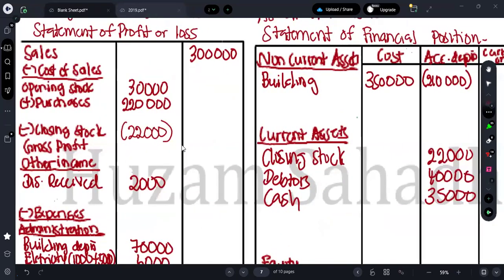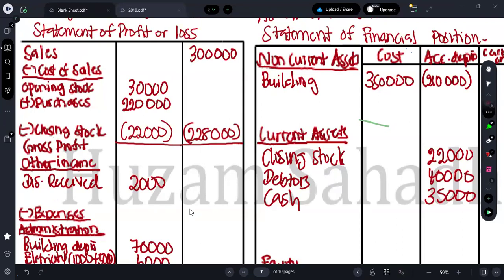So 30 plus 220 will be 250. 250 minus 22 will be equal to how much? Guys, can I know the total school fees? Let me check whether I have my calculator. Yes. Okay. So you all don't use calculator, I'm using. 30 plus 220 minus 22,000. It is how much? 228,000. Okay. So from 300, just deduct 228,000.